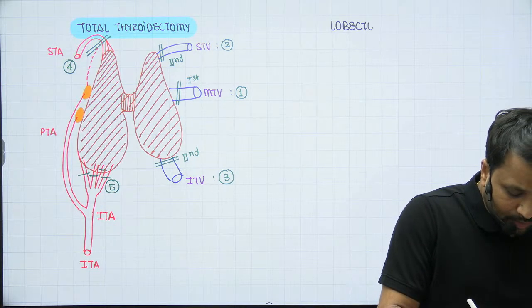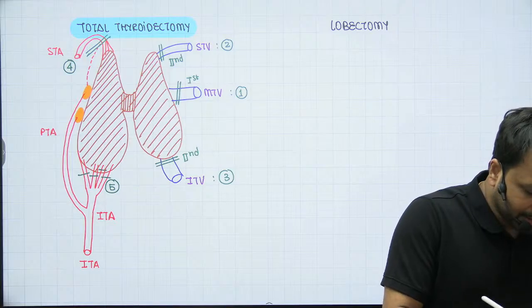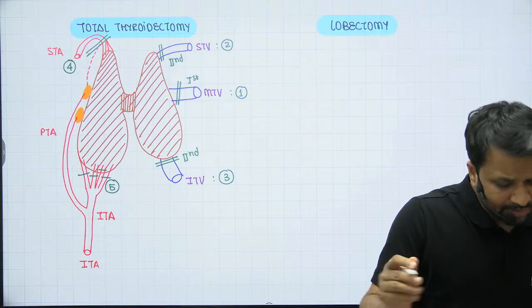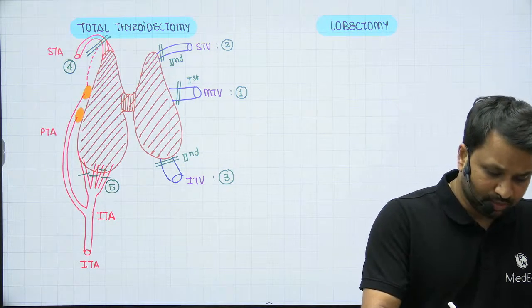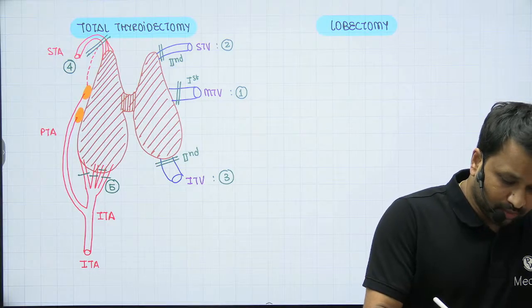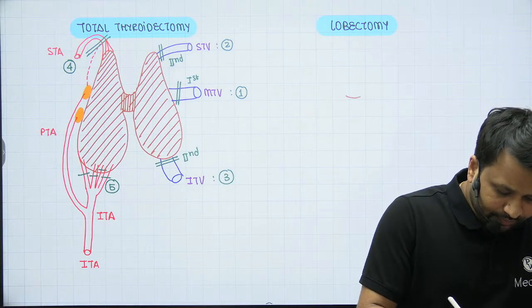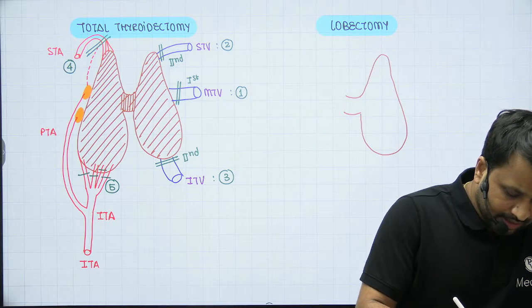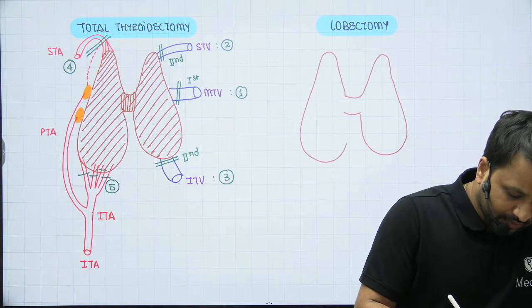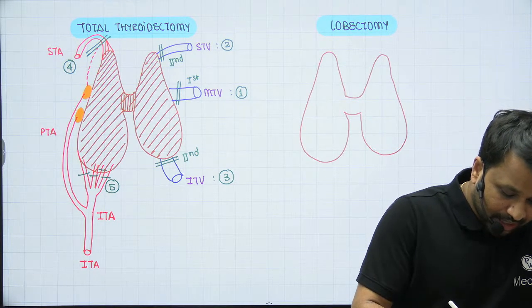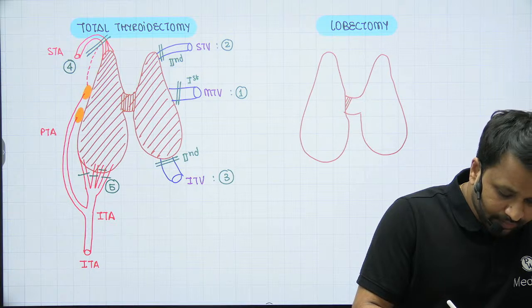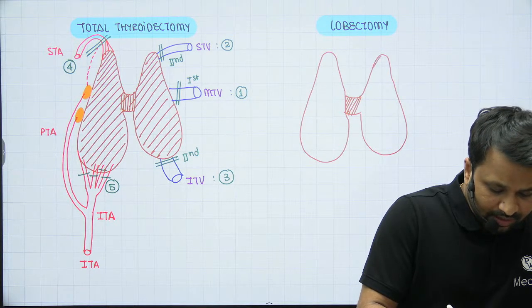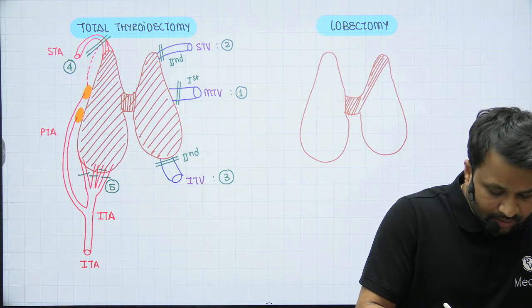Now, here is an important thing. We don't have hemithyroidectomy now. The term hemithyroidectomy is obsolete. We only use the term lobectomy. So in the lobectomy, what are we going to do? We take this as a representation of the isthmus of the thyroid gland. These are the lobes that we have. So in a lobectomy, I will be removing the isthmus of the thyroid gland along with the lobe of the thyroid gland.